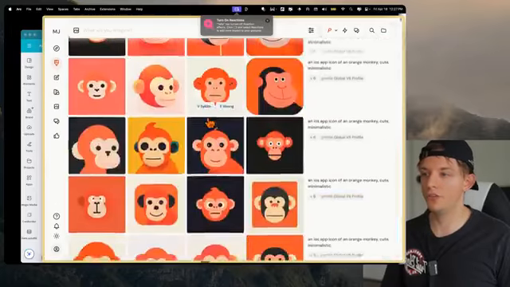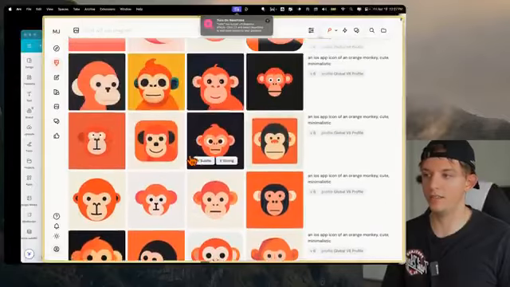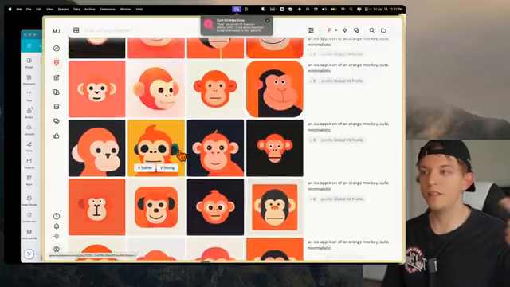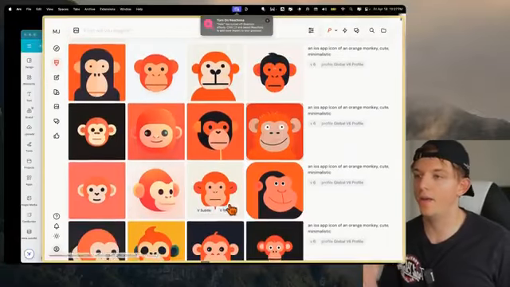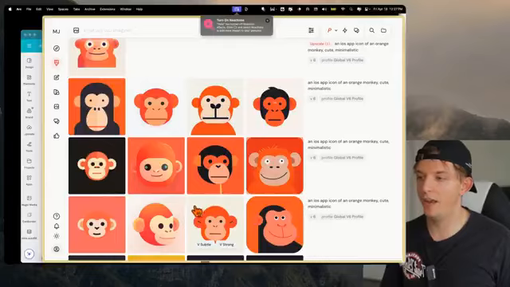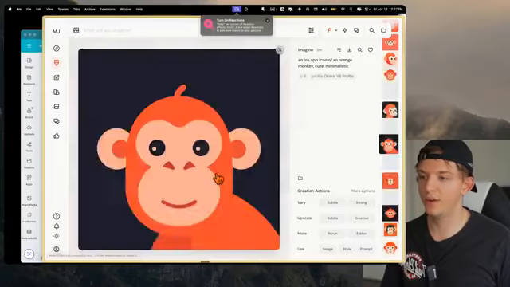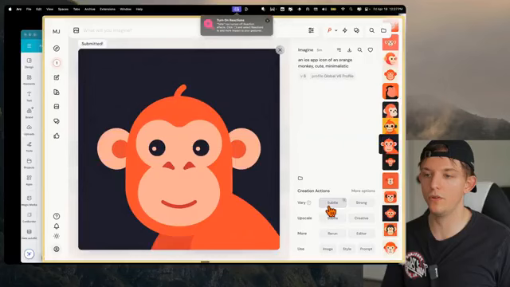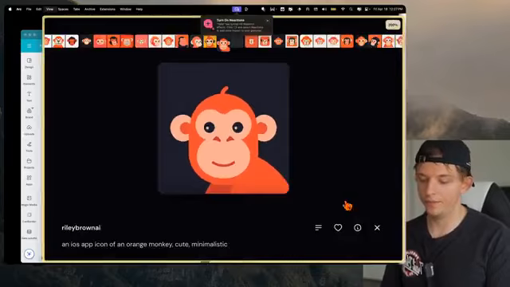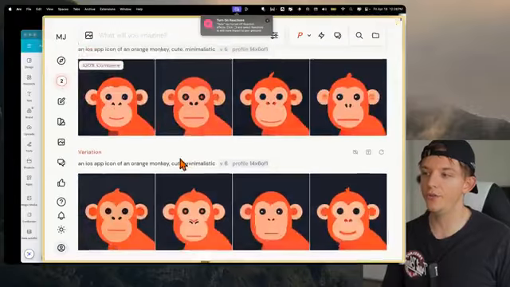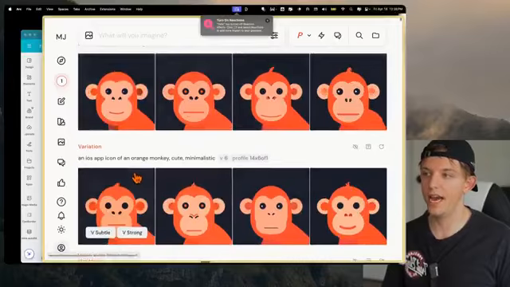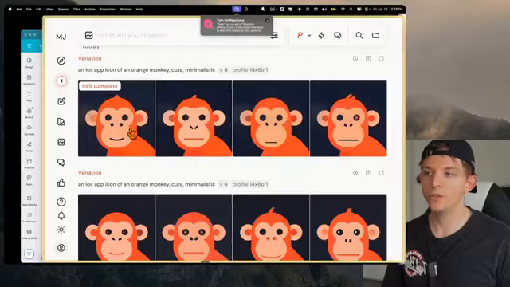Because if you notice, I first generated like 30 of these app icons. And I love doing this, and so now I can basically hone in and be like, okay, what style do I want here? Then I can find the style that I want. Let's say I really like this one. I'm like, okay, I really like this style. Now we can create variations. And we can click on this as many times as we want. 2, 3, 4. And remember, all of these are multiplied by 4. So right here it shows 4, which means this is generating 16 new variations of this app icon, and you can see that it's somewhat close. So we're getting closer.